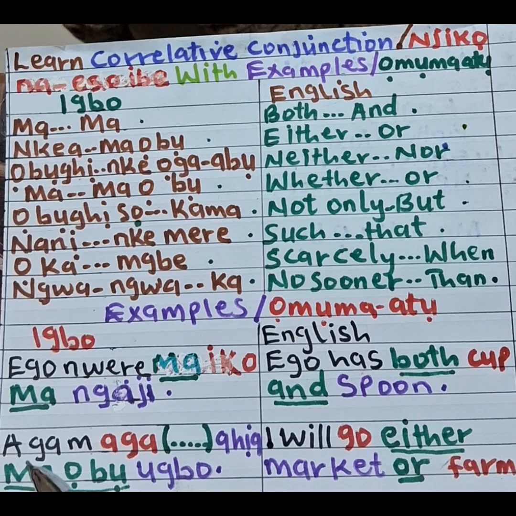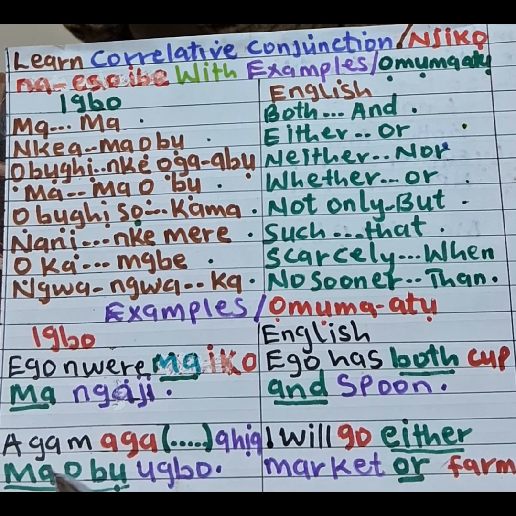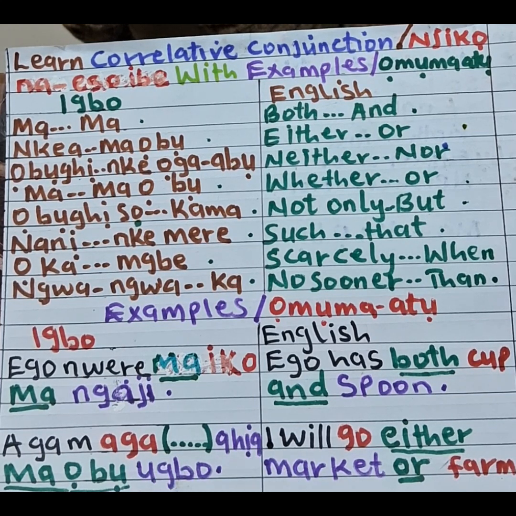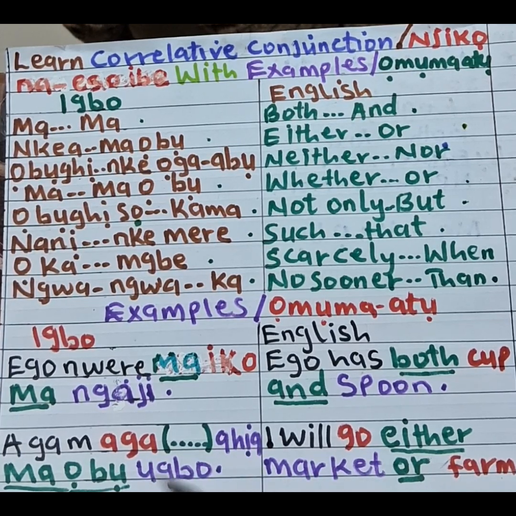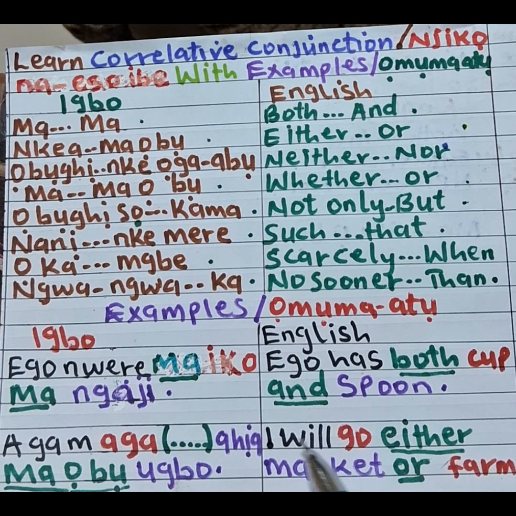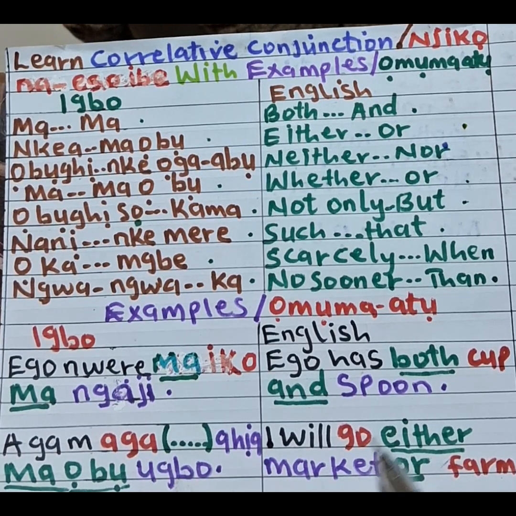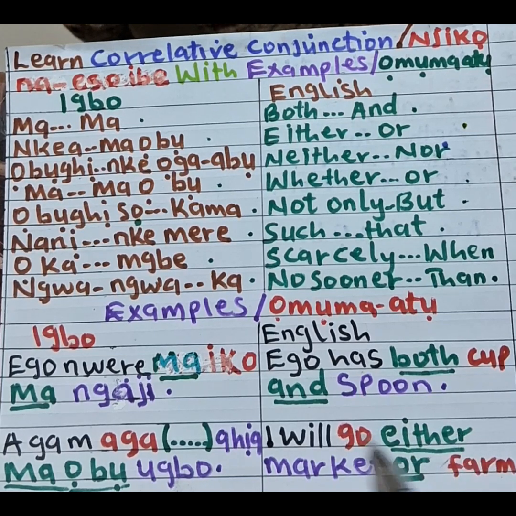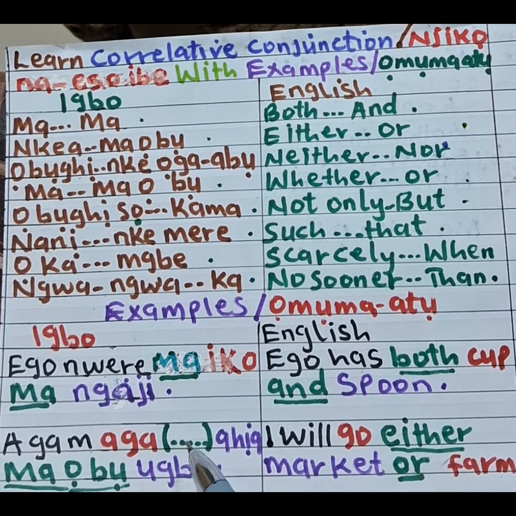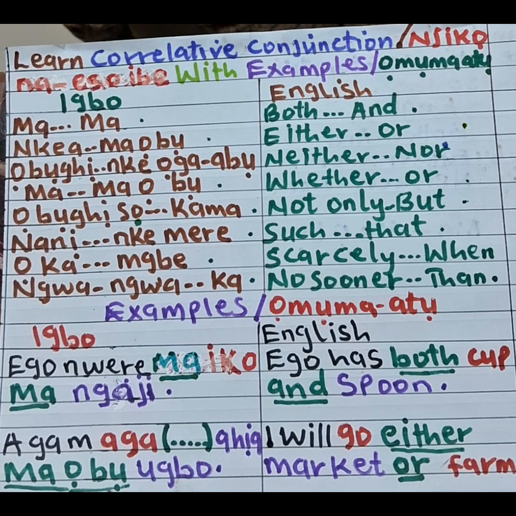Another example, aga m aga ahịa ma ọ bụ ugbo, meaning I will go either to the market or the farm. Aga m aga ahịa ma ọ bụ ugbo. Remember, either in Igbo, we don't have it. We don't have either in Igbo. We only have or. Or means ma obu.